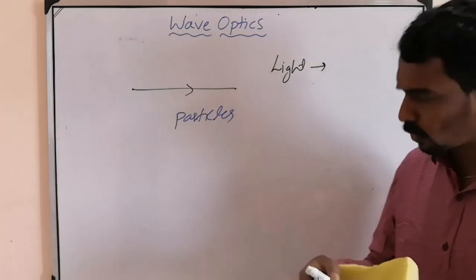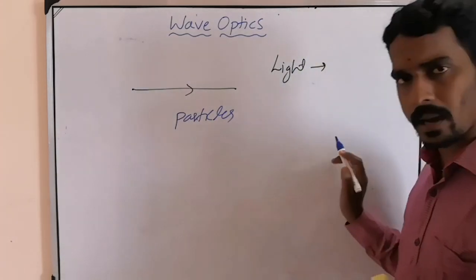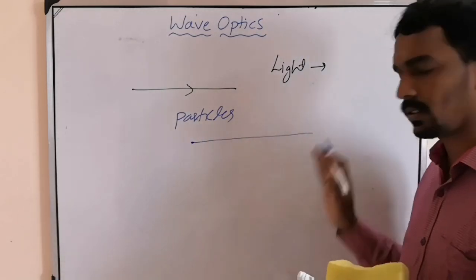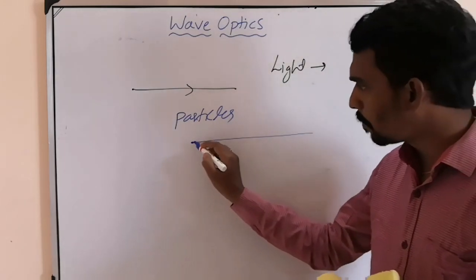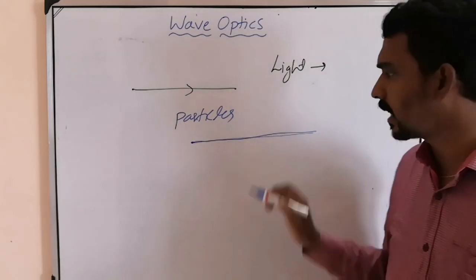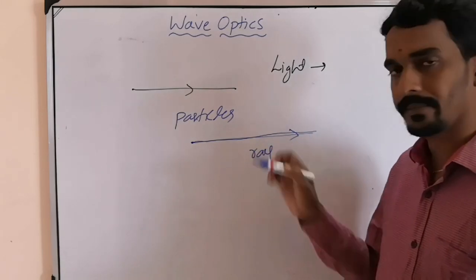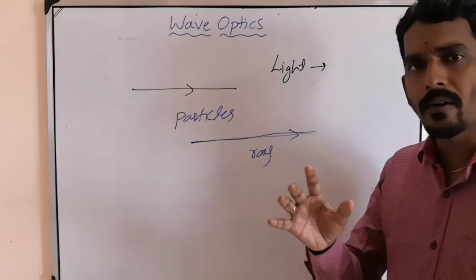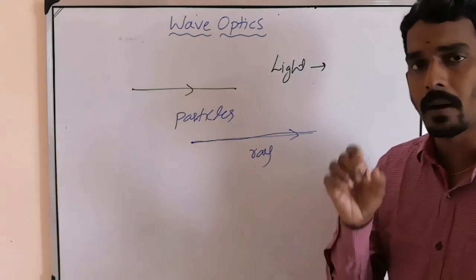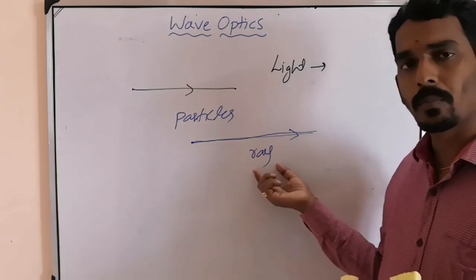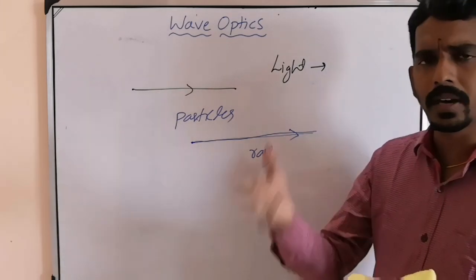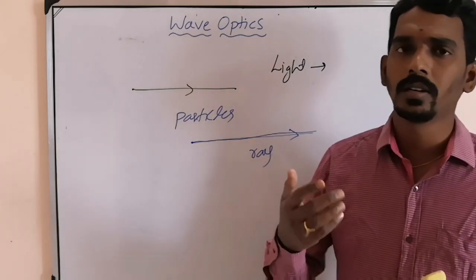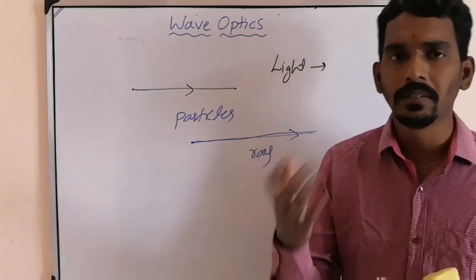According to that, when light is coming, each particle travels its own path, one particular path. The path followed by one such particle is what you called a ray, a ray of light or light ray. So you have explained all the phenomena based on this property of light rays only. Everywhere you say light ray is bending, getting reflected, undergoing dispersion, deviation.